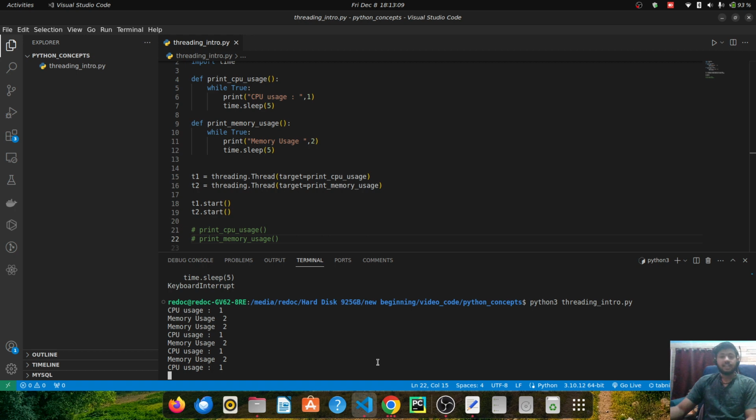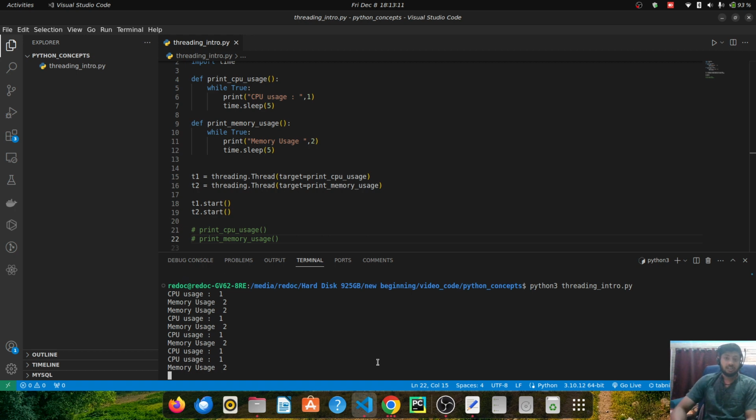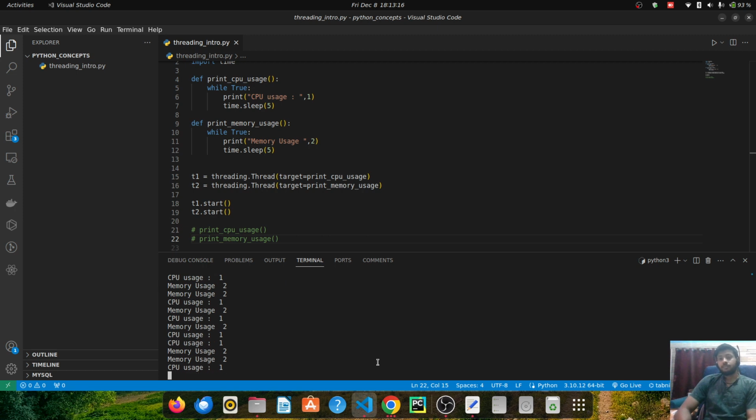So I think that's all about the basic concept of threading and how to create threads. Next time we will see what are the different methods which the threading module has, and we'll try to explore those methods. One of the methods we explored was active count. We'll try to explore a lot of methods to understand what are the different things provided by Python.